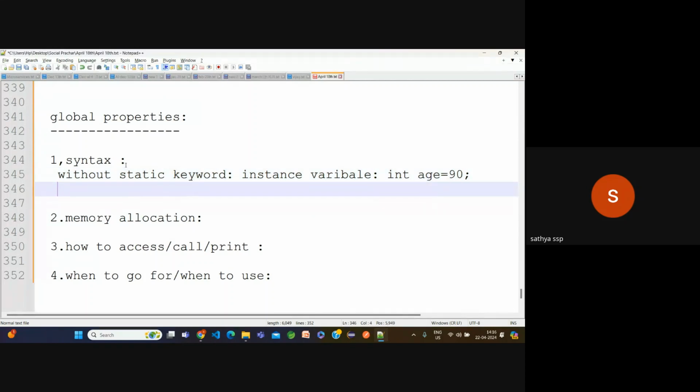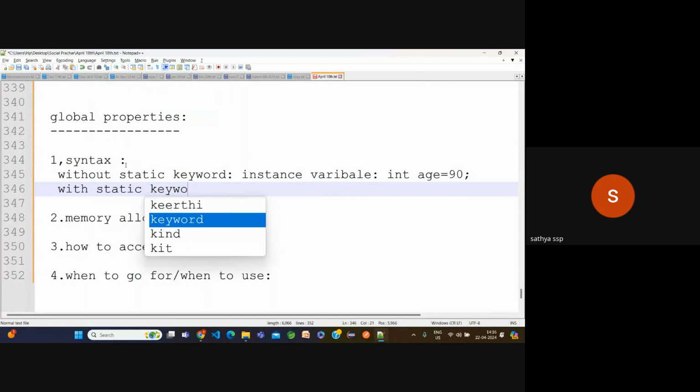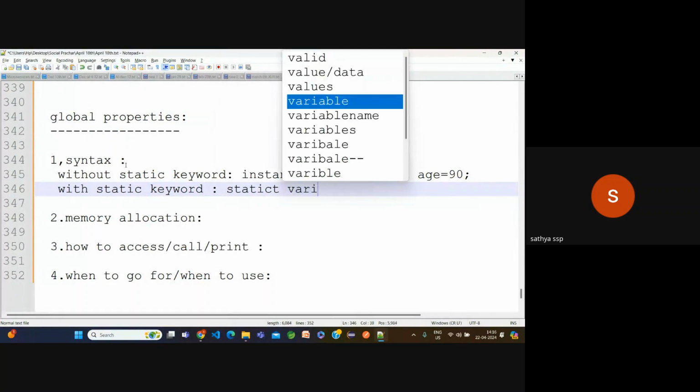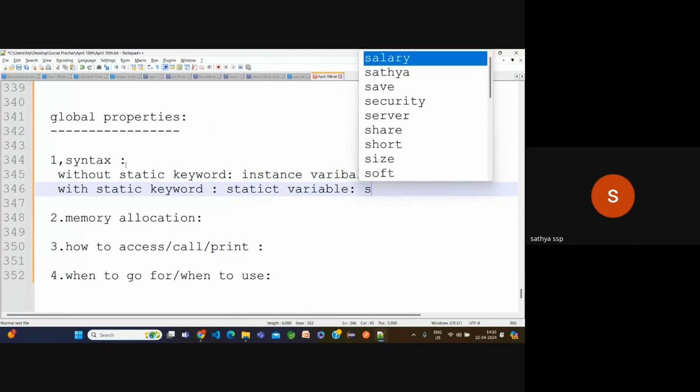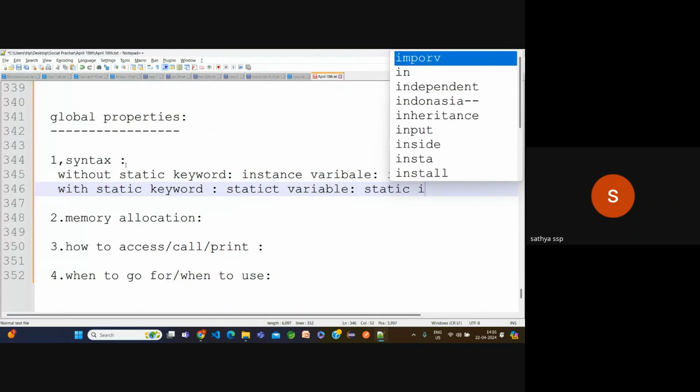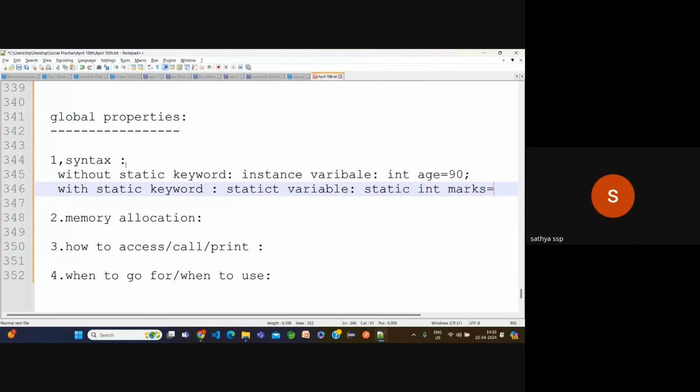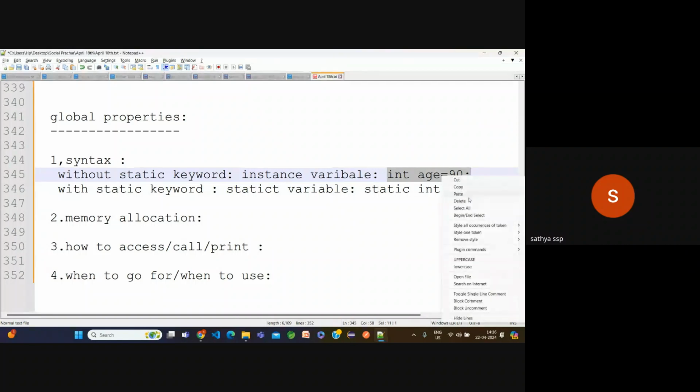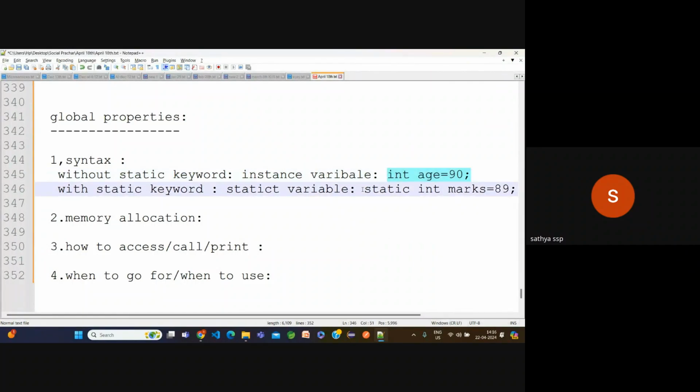Now with a static keyword, it is a static variable. Then how can I represent a static variable? Static int marks is equal to 89. The only extra thing we are adding is the keyword. If you have the static keyword, that is a static type. Without the static keyword, it is an instance type.